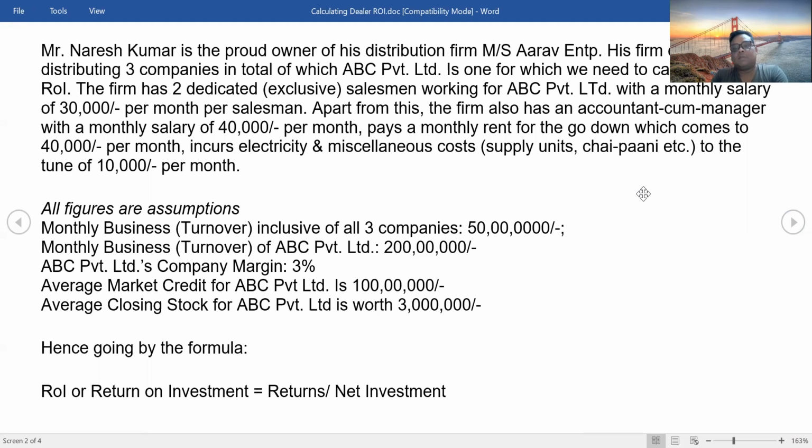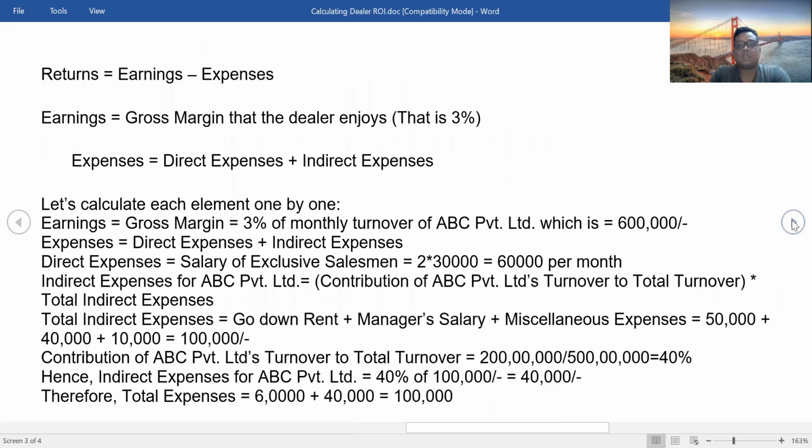ABC Private Limited's monthly margin, let's say, is around 3%. The average market credit for ABC Private Limited in the market is around, let's say, 1 crore. Average closing stock for ABC Private Limited is, let's say, around 30 lakhs. Hence, going by the formula, ROI is, as I said in the beginning, return on the net investment. So let's put all these figures into the formula and get the ROI.